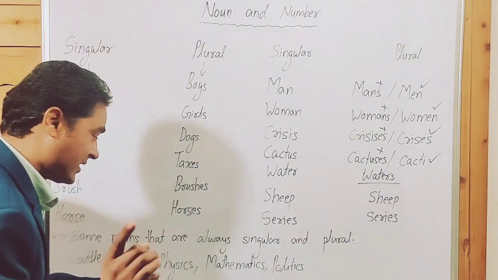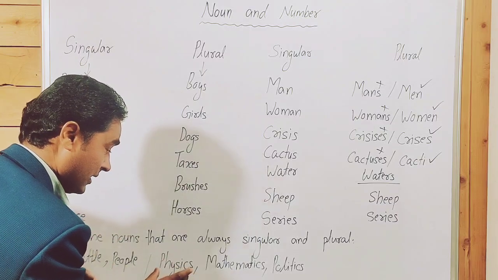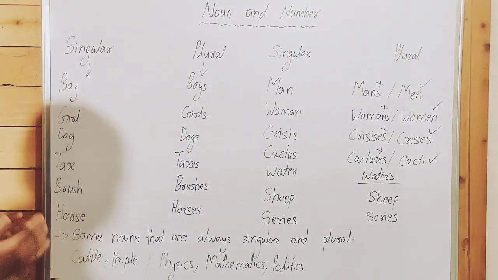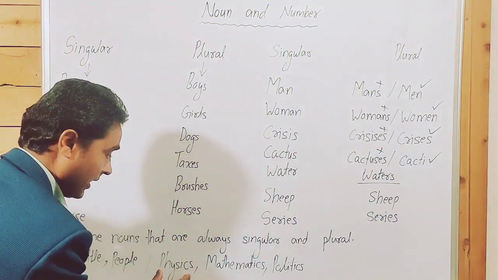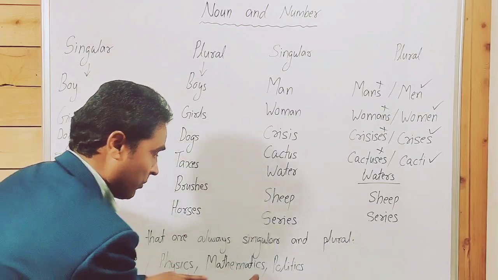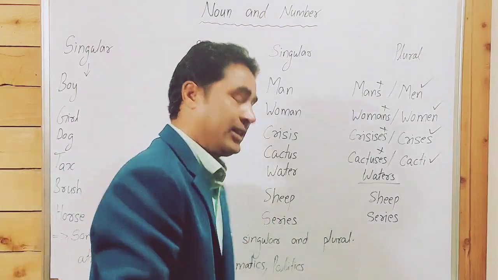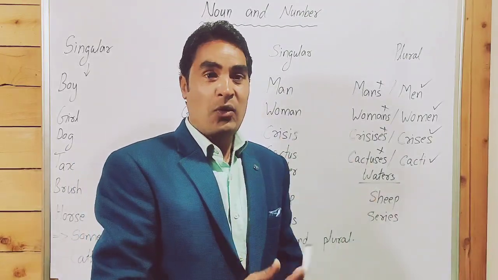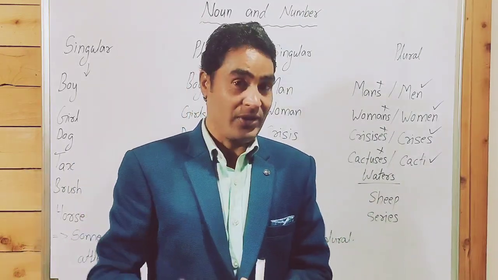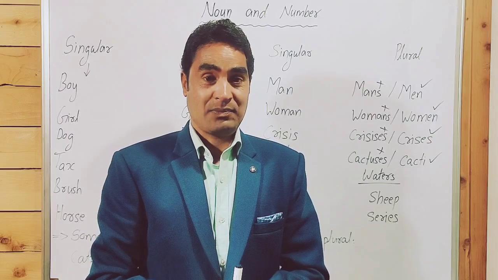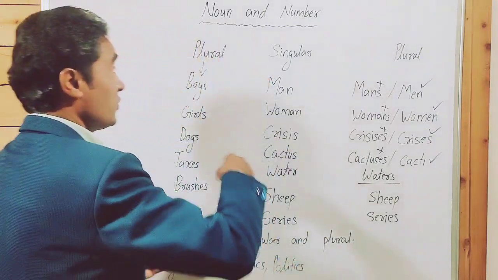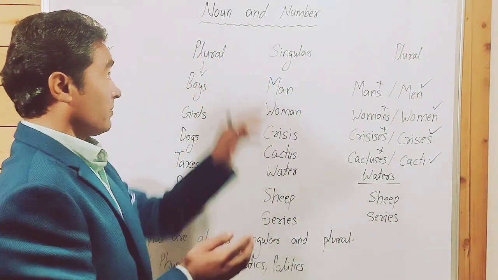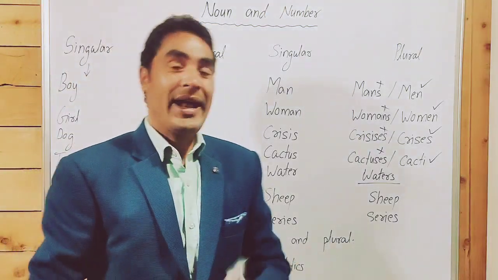Physics, always singular, even though it has s at the end of the noun. Mathematics, always singular. Politics, always singular. Why? We will learn each and everything step by step in further videos. This video is a basic one. We will learn in this video the basics of noun and number.